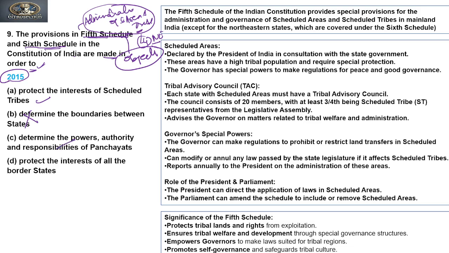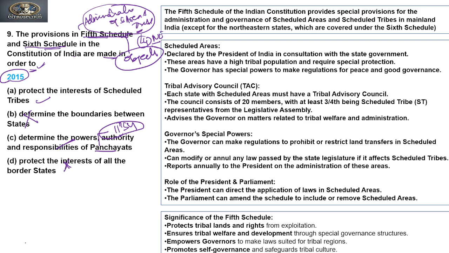Determining the power, authority and responsibility of panchayat. No, it is also not determining the power, authority and responsibility of panchayat, though this was done through the 11th schedule, not through the 5th or 6th schedule. Protect the interest of all the border states. No, this is also not given by the administration.